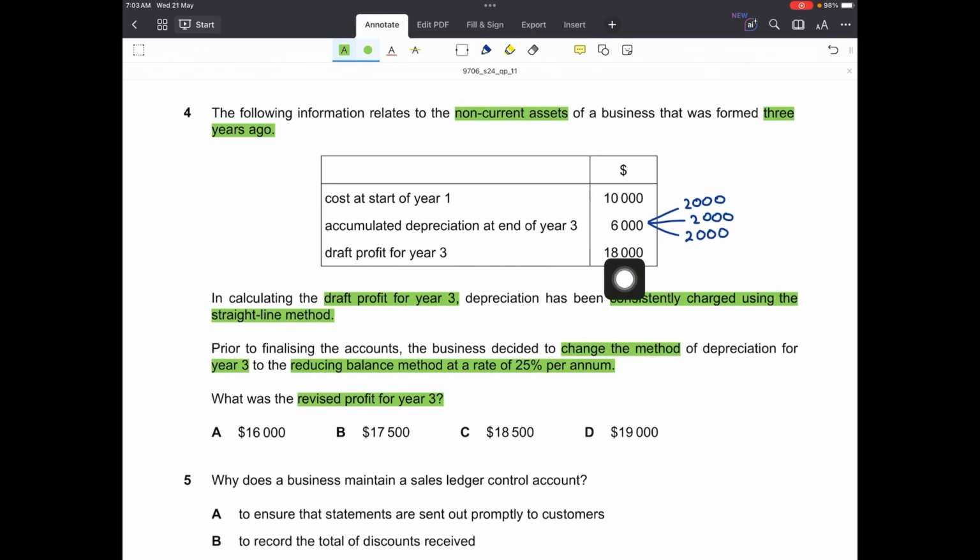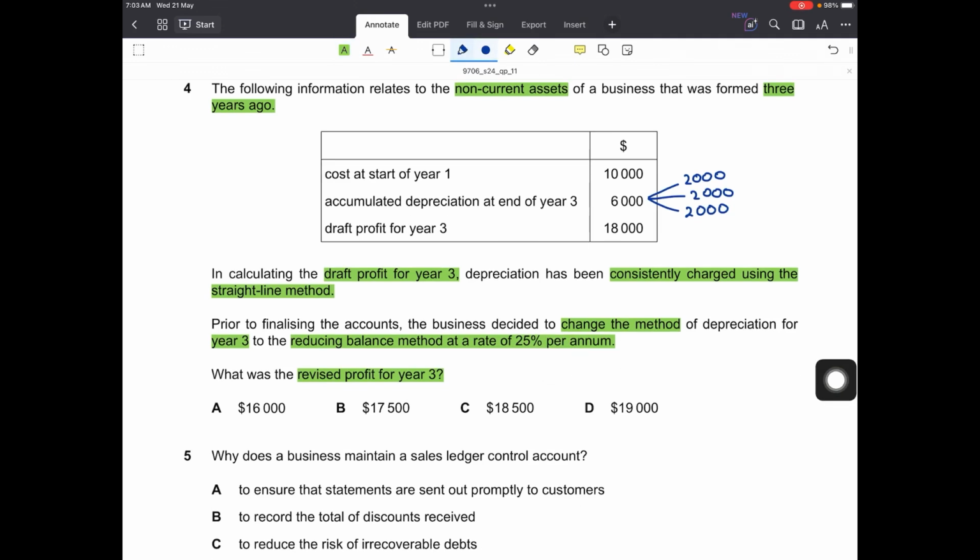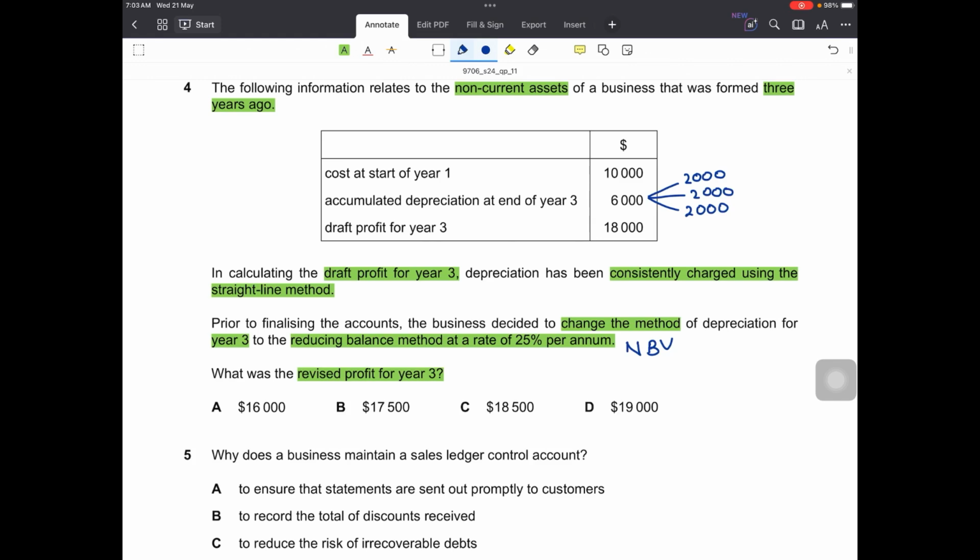The draft profit was already given to us, in which we have depreciated the asset at straight line method, which was 2,000. However, in year 3 only they want to change the method and move towards reducing balance method. So in reducing balance method, we already know that we charge depreciation on the net book value of the non-current asset. So we have to find out what would be the depreciation in year 3 and how that would impact the profit in year 3.